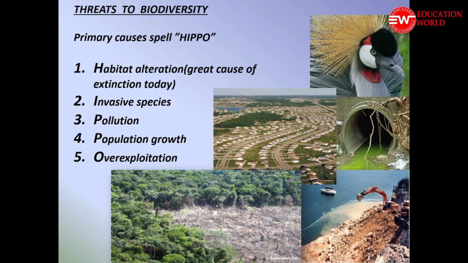For example, we are exploiting wild animals through hunting, and the dodo, which was the national bird of Mauritius, has completely become extinct due to overhunting. So these are a few factors which are responsible for causing the threats to the biodiversity.